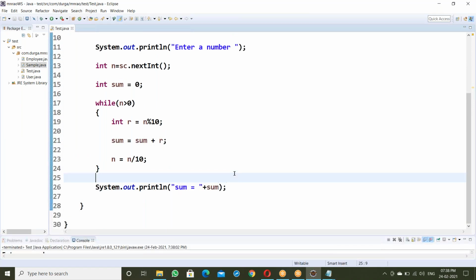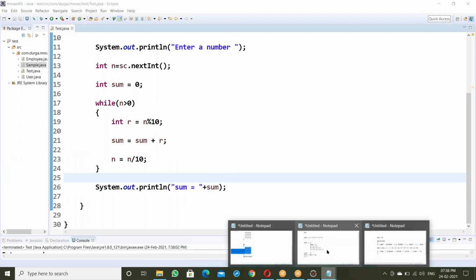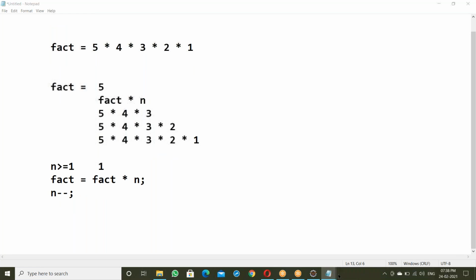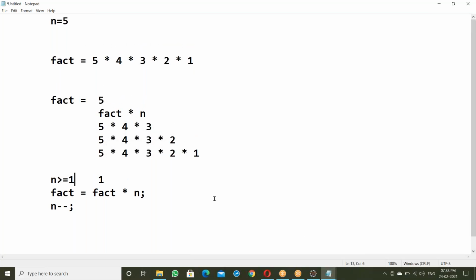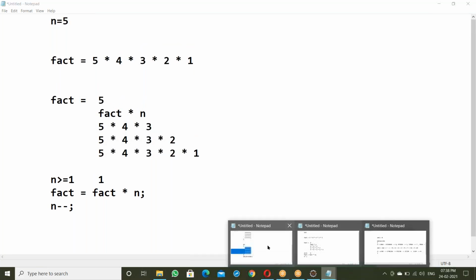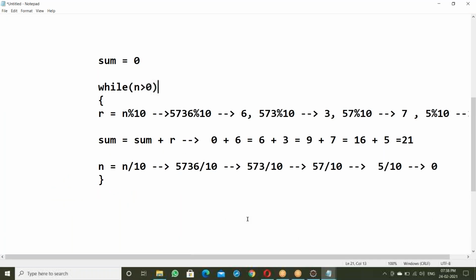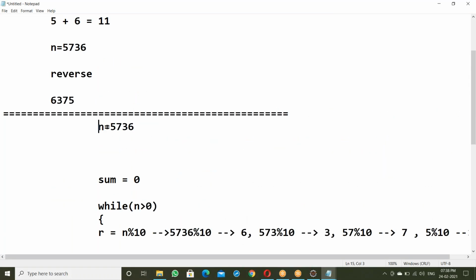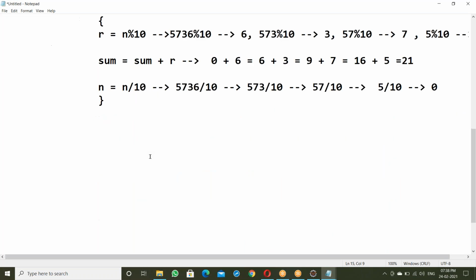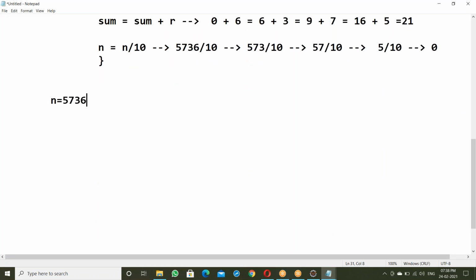Now, same thing, but I want to find the reverse of this number. How to get the reverse? Suppose 5736. For this I want to make it reverse. Reverse means 6, 3, 7, 5. That's the reverse. How to get the reverse here?